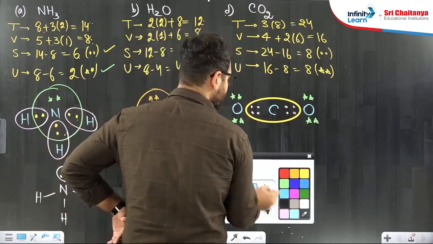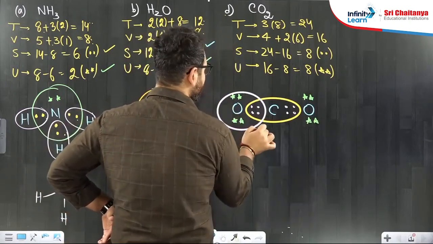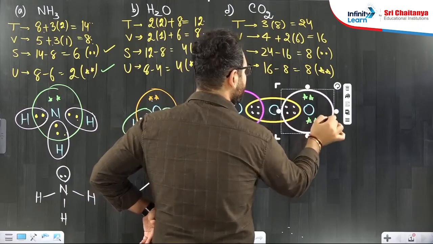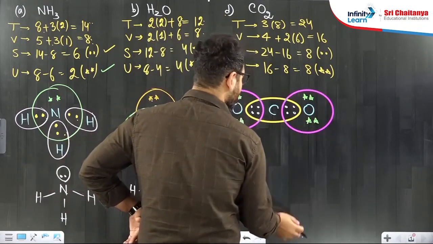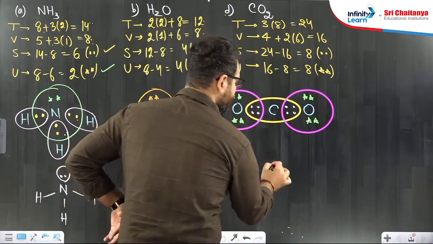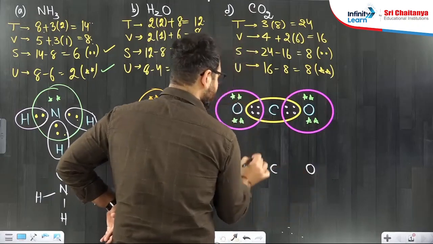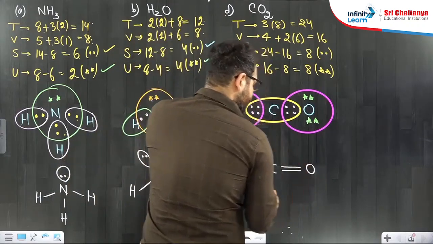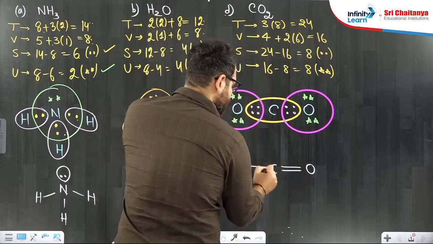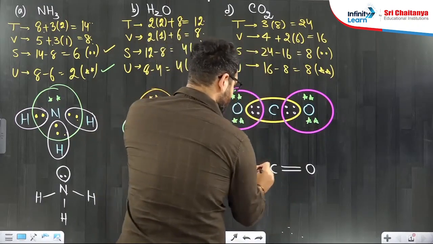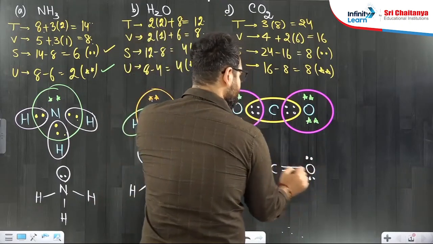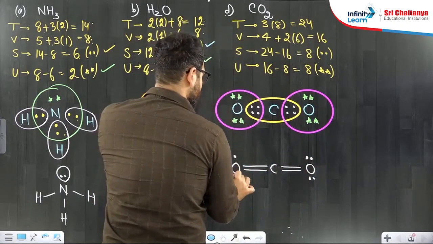Oxygen, are you happy? Yes, I am very happy. So this oxygen has completed its octet and this oxygen has also completed its octet. All of them are very, very happy. Carbon with 8, oxygen also with 8. Now there are 4 electrons in sharing, means 2 bonds. Here also 4 electrons in sharing means 2 bonds. So C double bond O, C double bond O. This oxygen has 2 lone pairs. This oxygen also has 2 lone pairs.